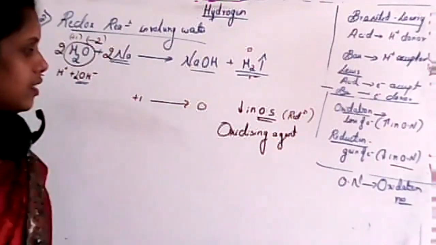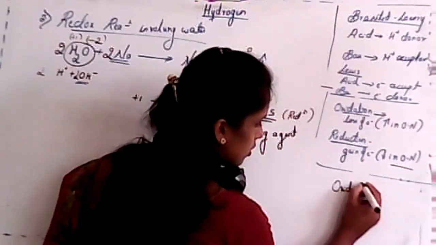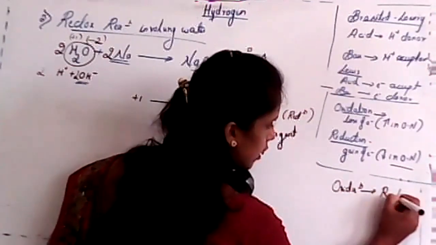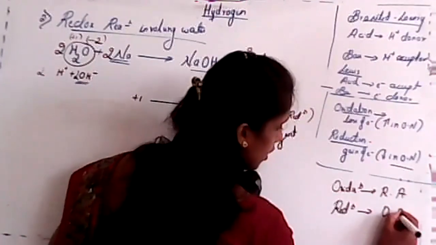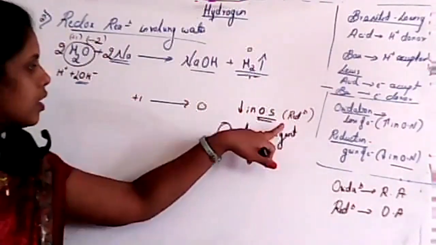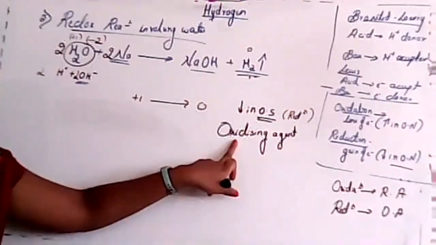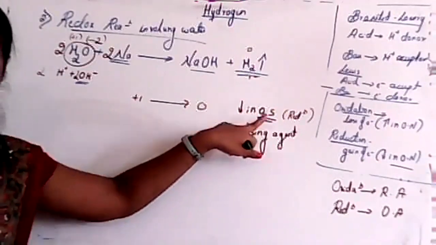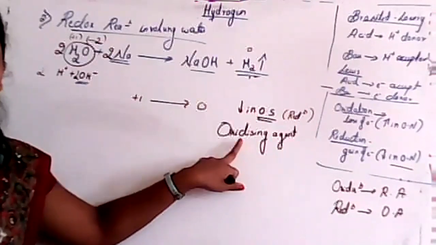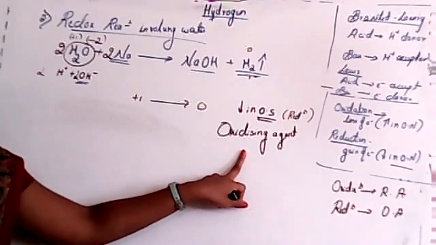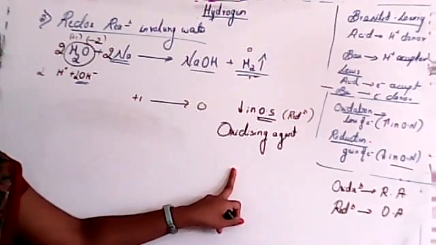Clear? Again, there is another hint. In an oxidation process, the species involved is known as the reducing agent. In a reduction, the species involved is known as the oxidizing agent. It undergoes reduction, isn't it? So that's why we call that species an oxidizing agent. That is the reverse of this one. If the process is reduction, then the element or the compound is an oxidizing reagent. Is it clear?